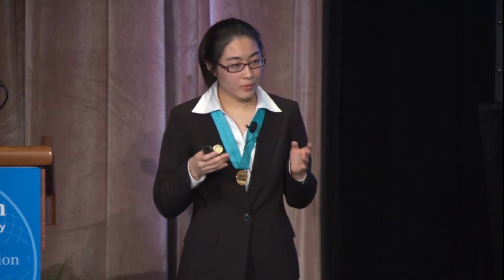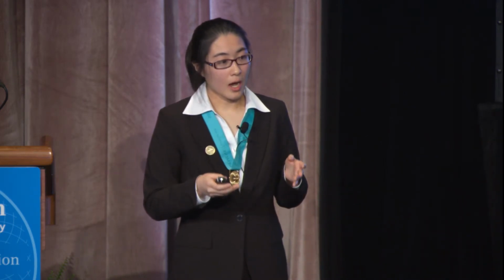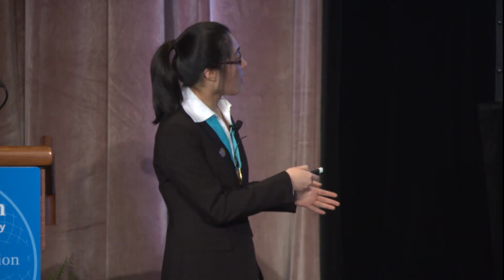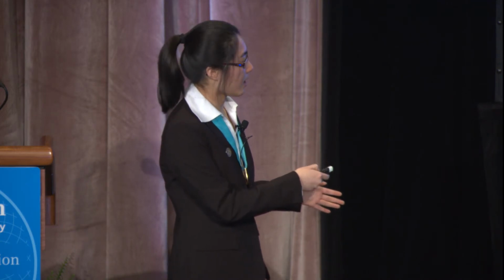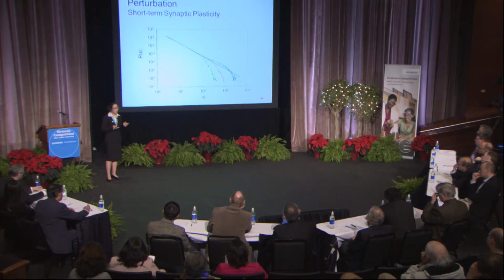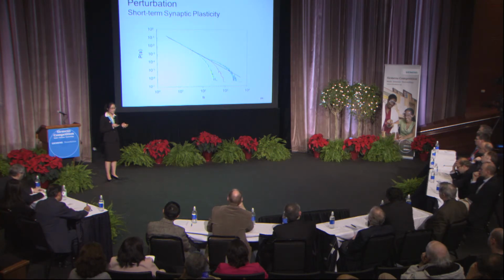Since short-term synaptic plasticity can attain criticality, I tested to see if it could maintain it in the face of perturbation. First, I let the system run at criticality and then perturbed the synaptic depression rate U to a non-critical value to see if the system could return to criticality. I saw that neither perturbation to the subcritical state in light green nor perturbation to the supercritical state in light blue could return to criticality. The dark green, the dark blue, and the red size distributions correspond to the unperturbed original size distributions shown on my first results slide.